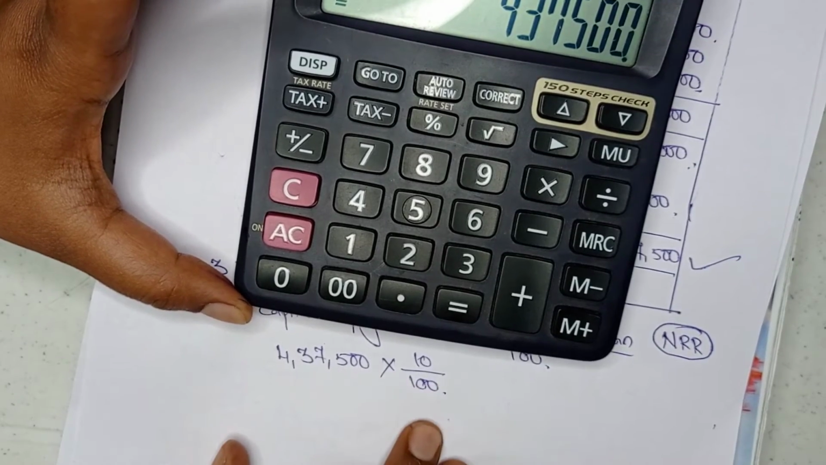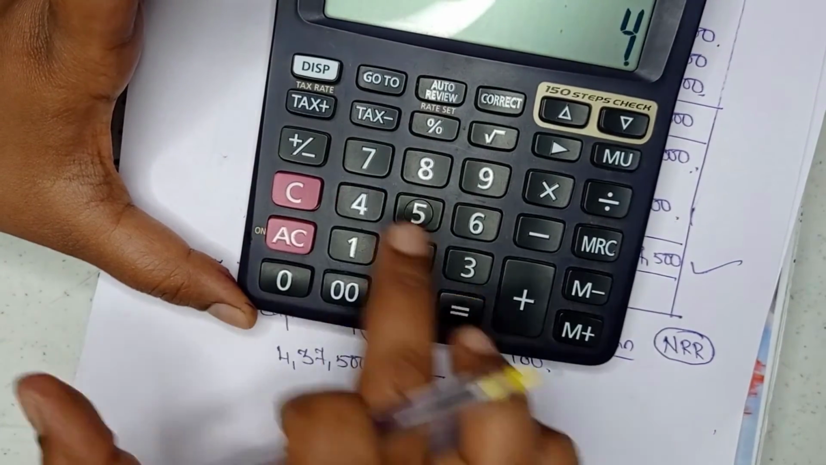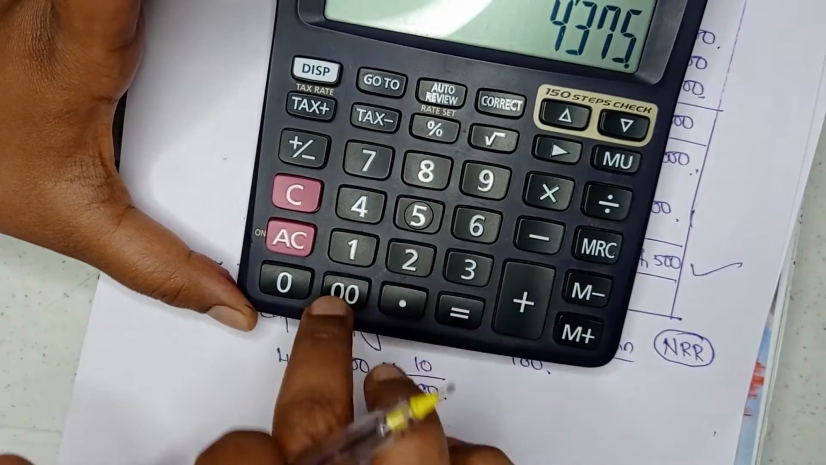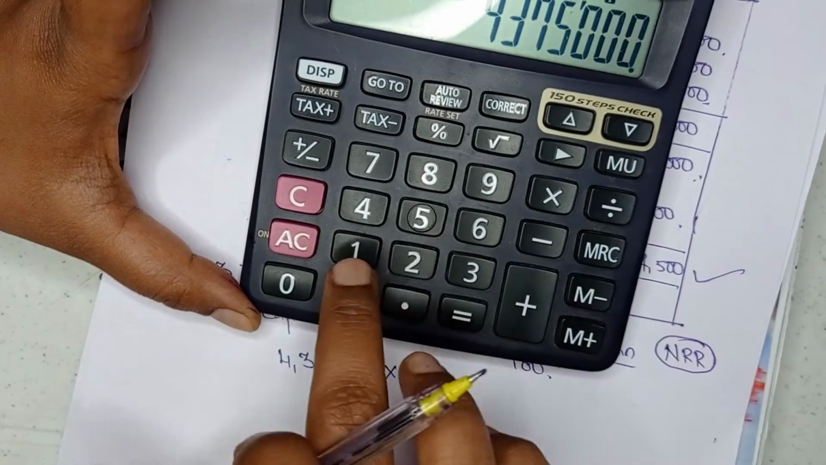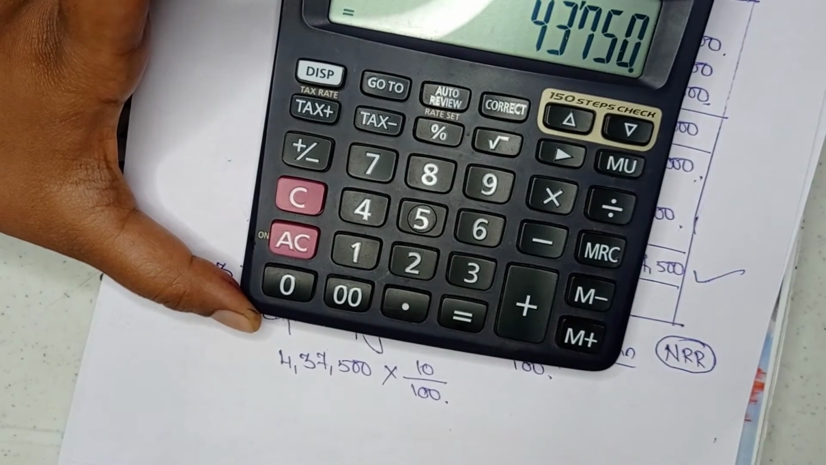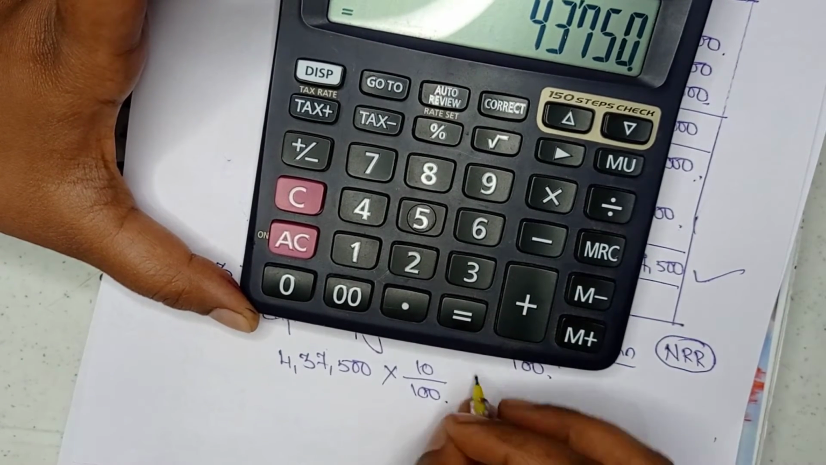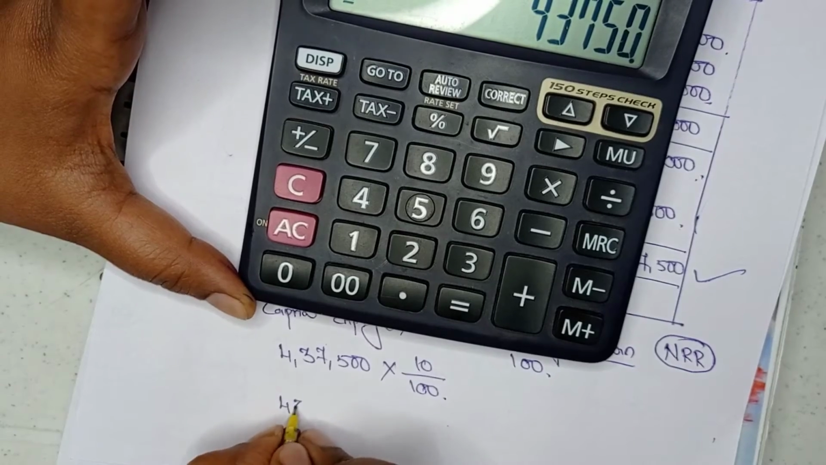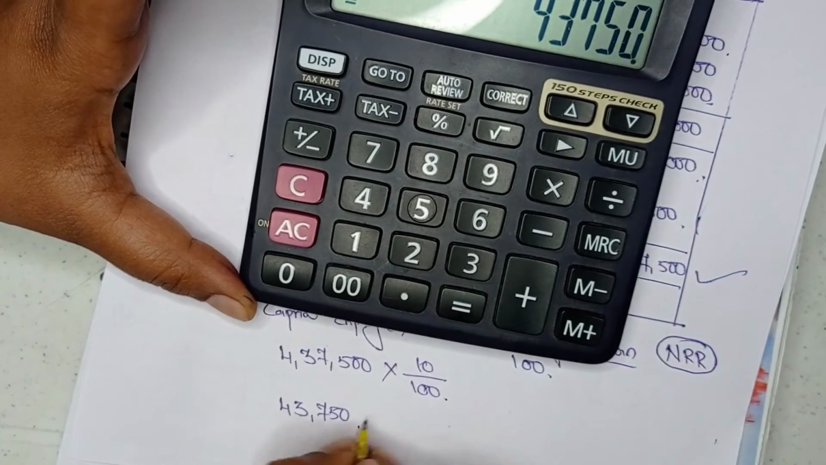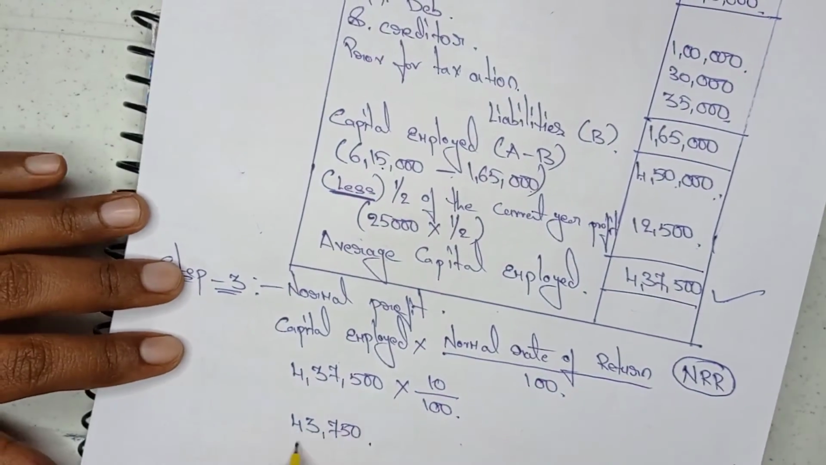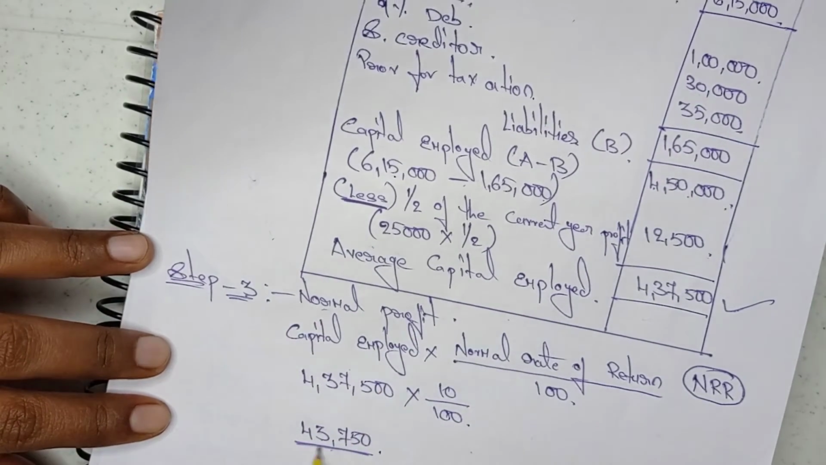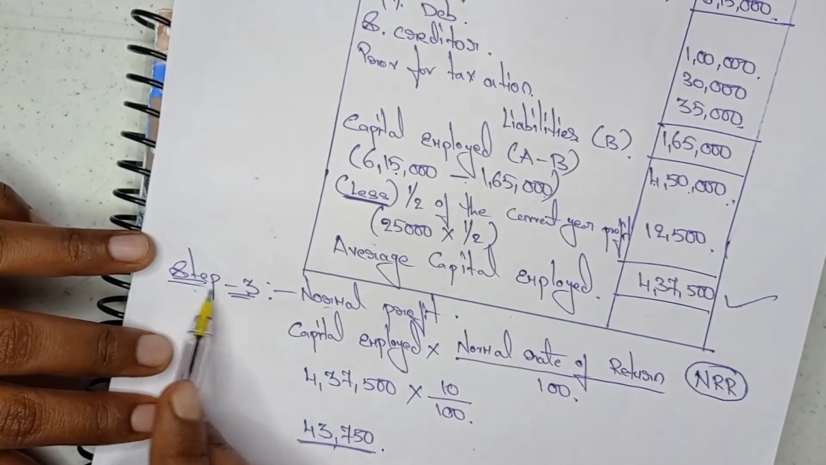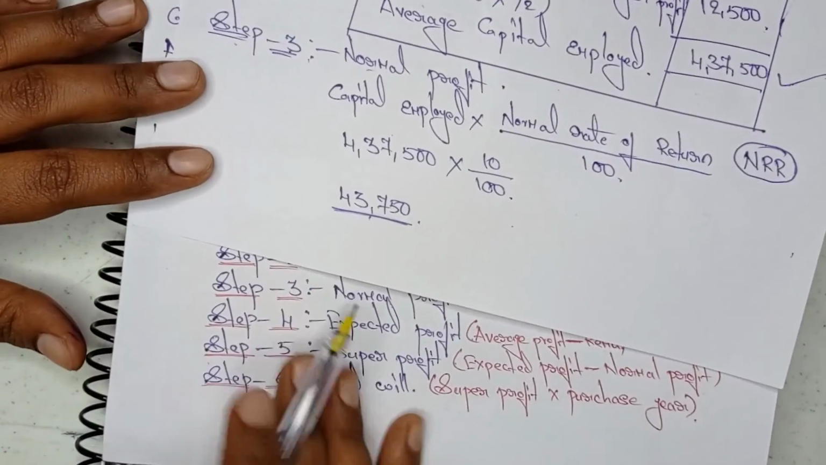4,37,500 into 10 divided by 100. So what is the value? 43,750. We got this figure. Okay, this is step 3 value. Normal profit value is how much? 43,750. Now step 3 is completed. We need to do step 4.